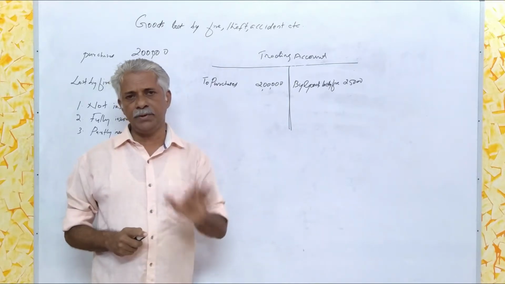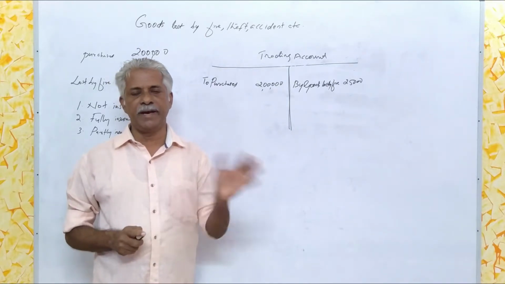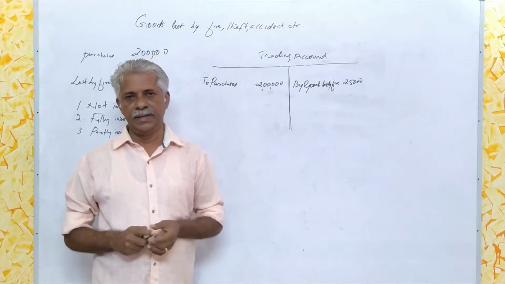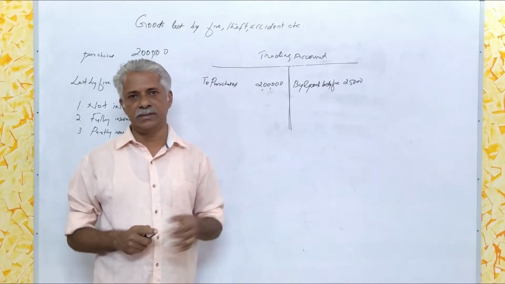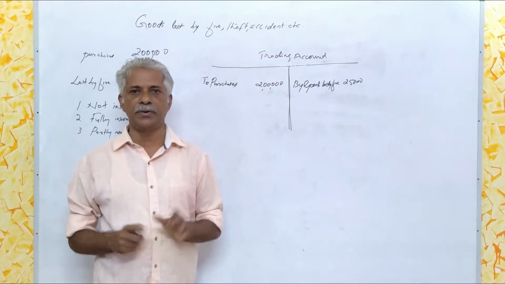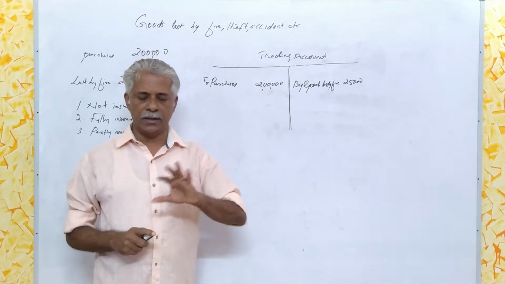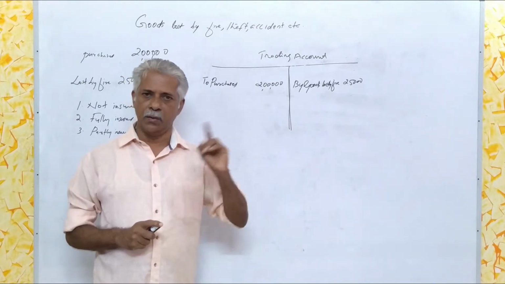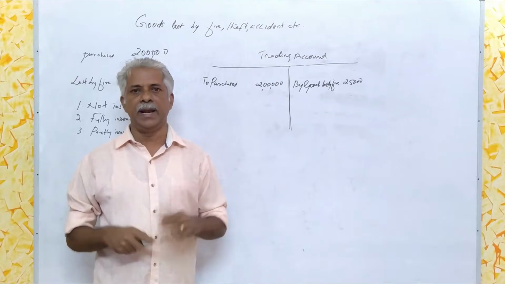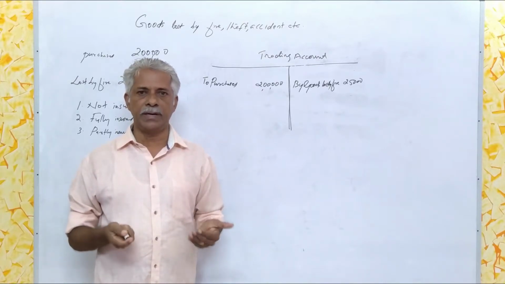Let us assume that the goods were not insured. If so, that business unit suffers an actual loss of rupees 25,000 because the total goods lost by fire is rupees 25,000 and the goods were not insured and nothing is recovered from the insurance company.